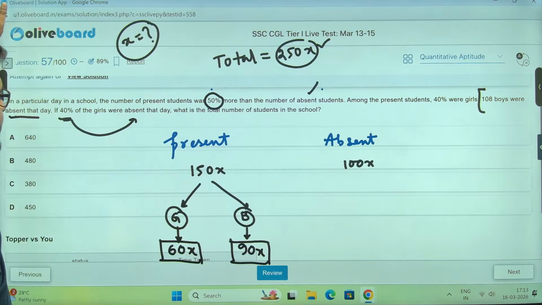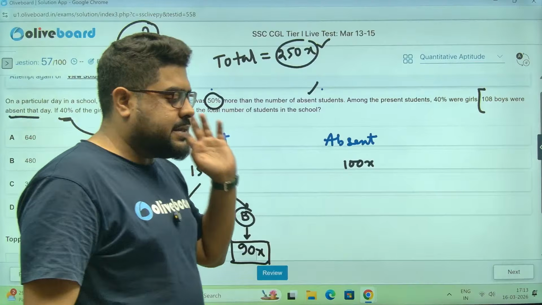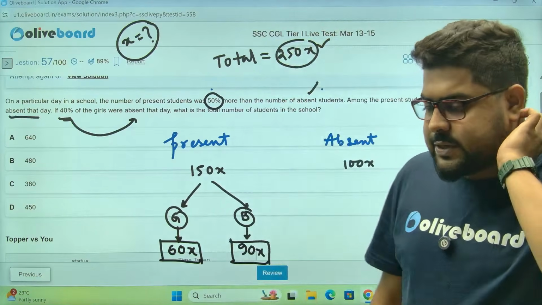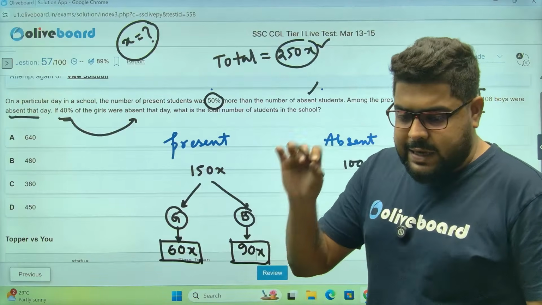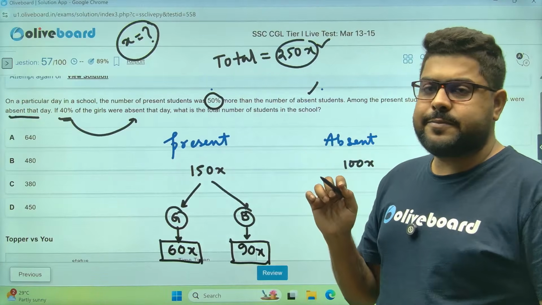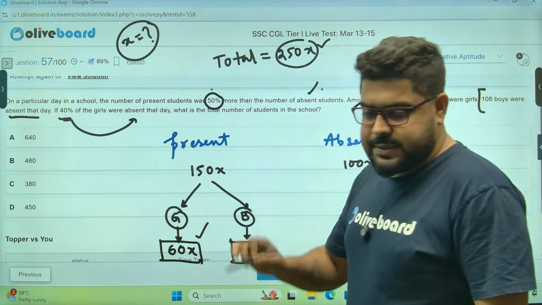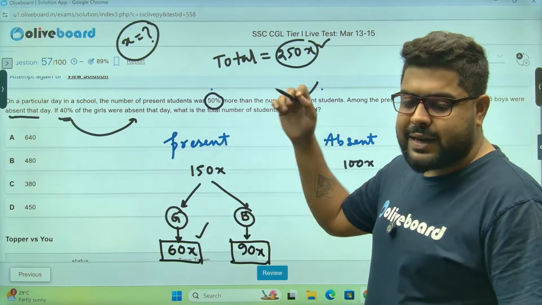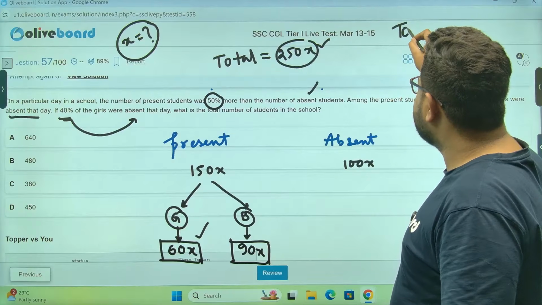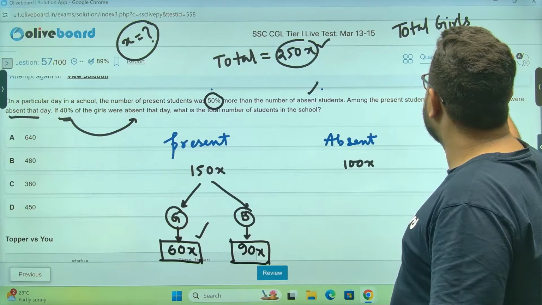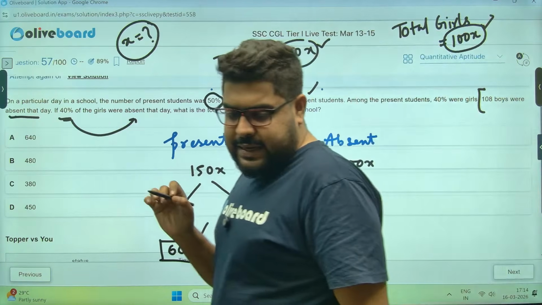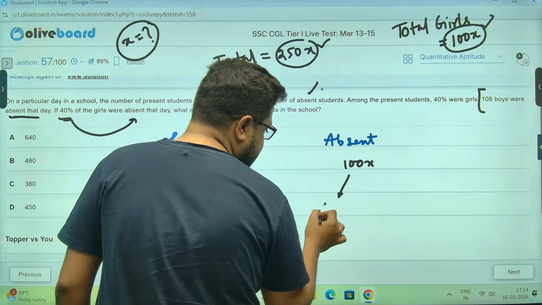40% of the girls were absent, which means 60% were present. That is given as 60x, so total girls are 100x, and absent girls are 40x.